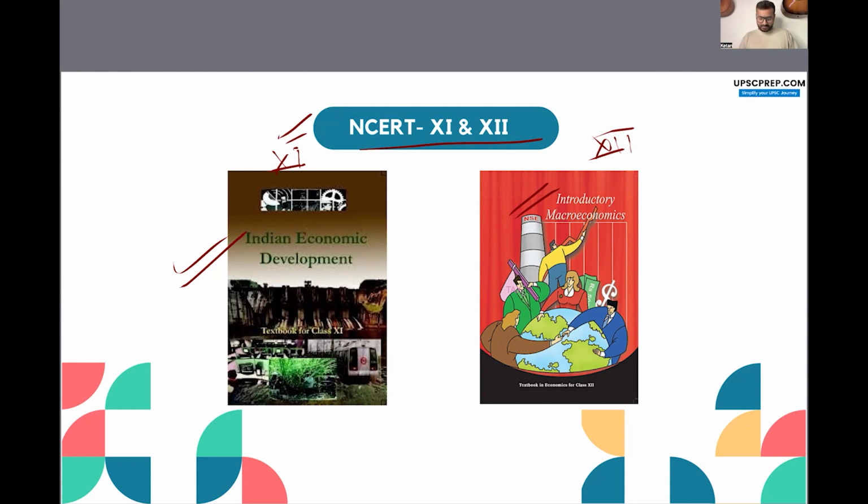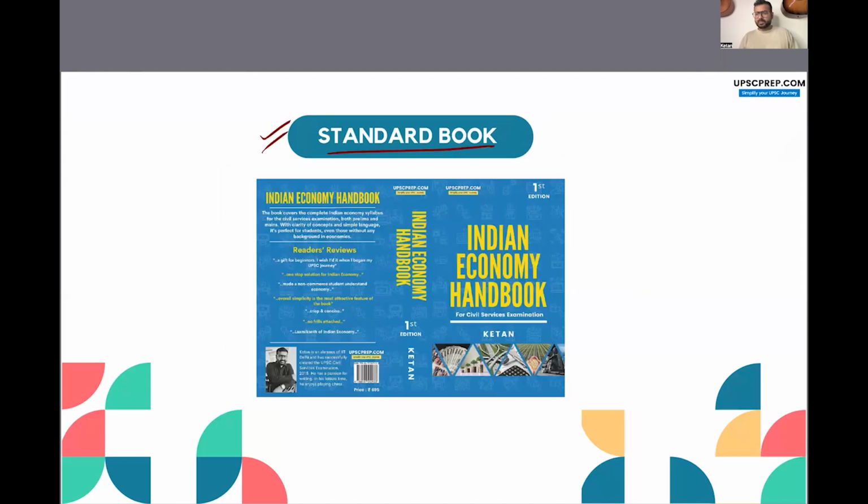So don't skip NCERTs. But NCERTs in itself is not going to be enough, because this is only till 12th standard level. Okay, now your UPSC examinations will go at least one level above the 12th standard level in your GS subjects. Okay, in optional obviously UPSC expects graduation level knowledge and even graduation honors level knowledge. लेकिन GS subject में at least 12th standard तक and some extra knowledge you should have. Okay, and therefore you have to pick up a standard book.